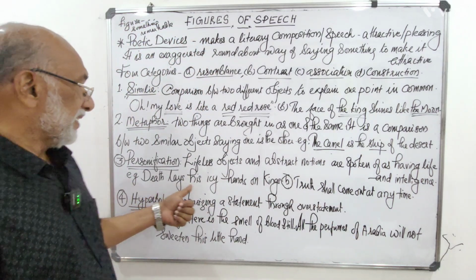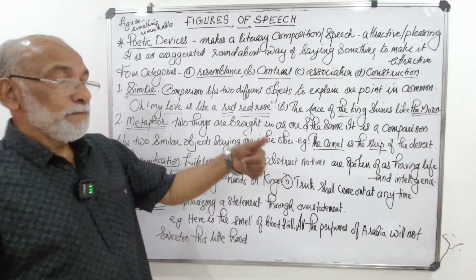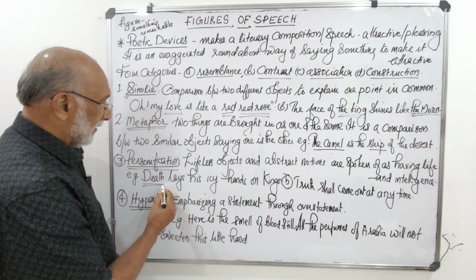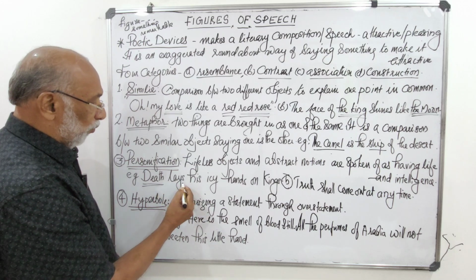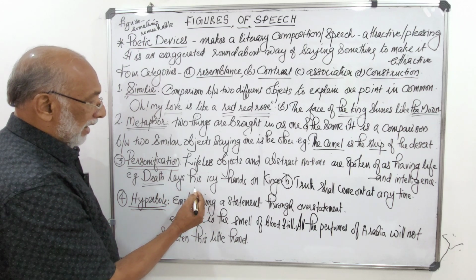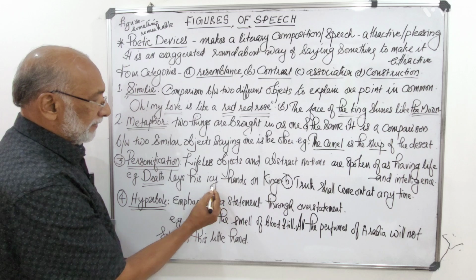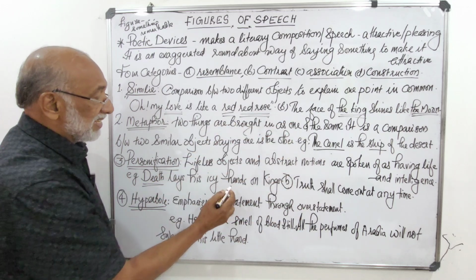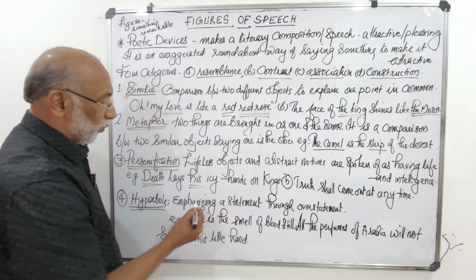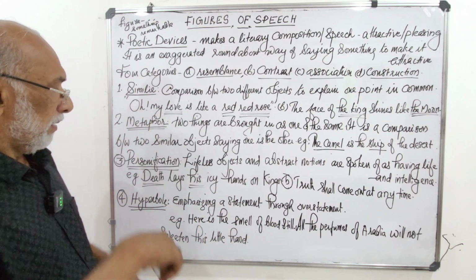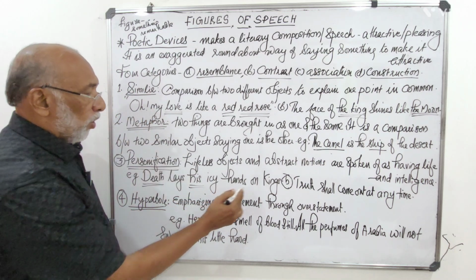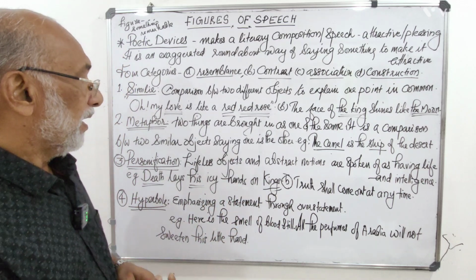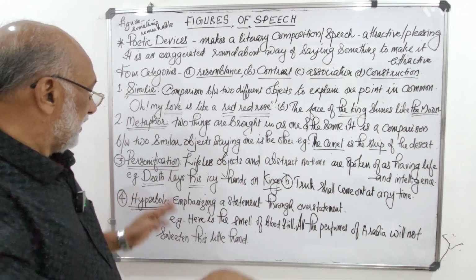So death is personified and said to move like a human being, and comes and puts his icy hand, see, his is used, that means again personified, on kings. That means even kings cannot escape from the icy hands of death.